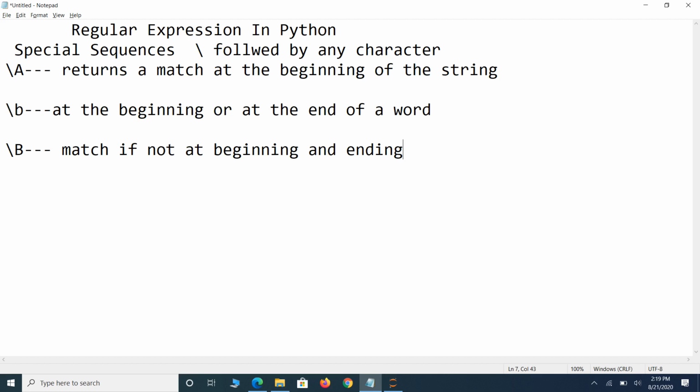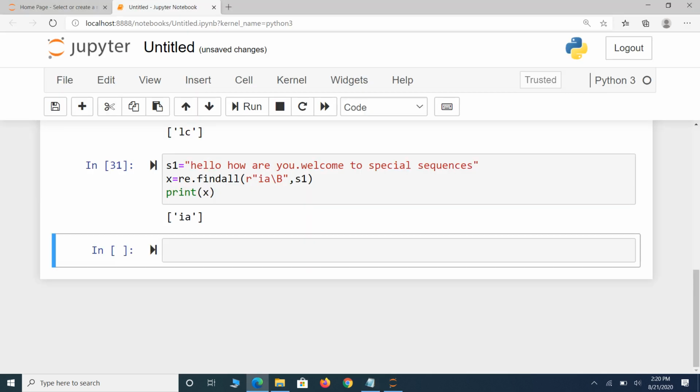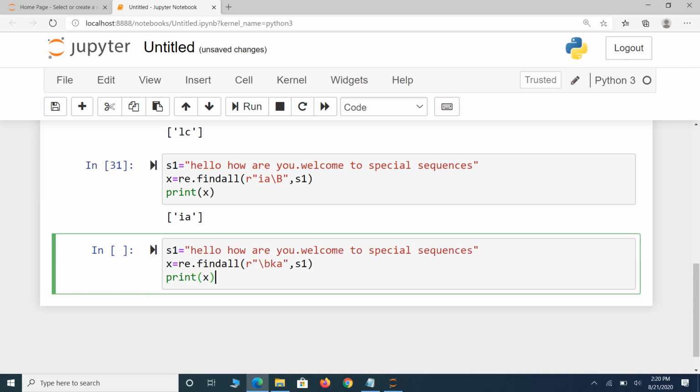Okay. Next one is backslash d. Backslash d simply identifies the digits. It returns a match if the string contains digits. So for example, see this one: hello, how are you?